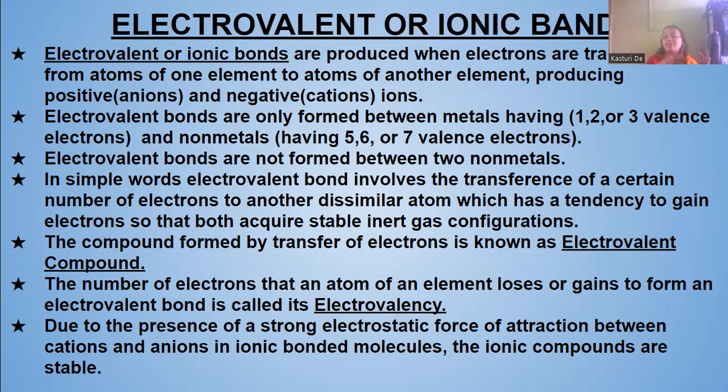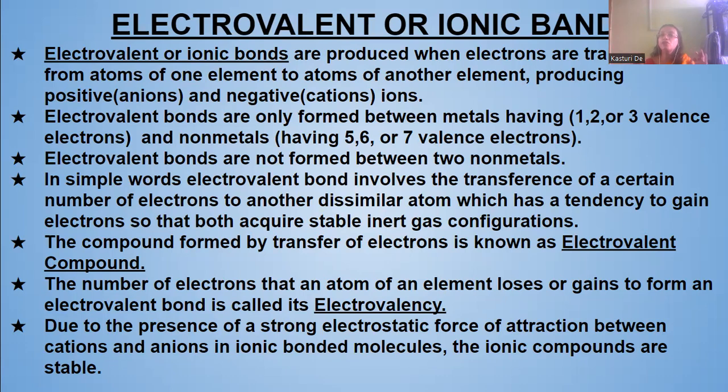Positive ions are known as cations, whereas negative ions are known as anions. Clear? So electrovalent or ionic bonds are produced when electrons are transferred from atoms of one element to atoms of another element, producing positive ions or cations and negative ions or anions.